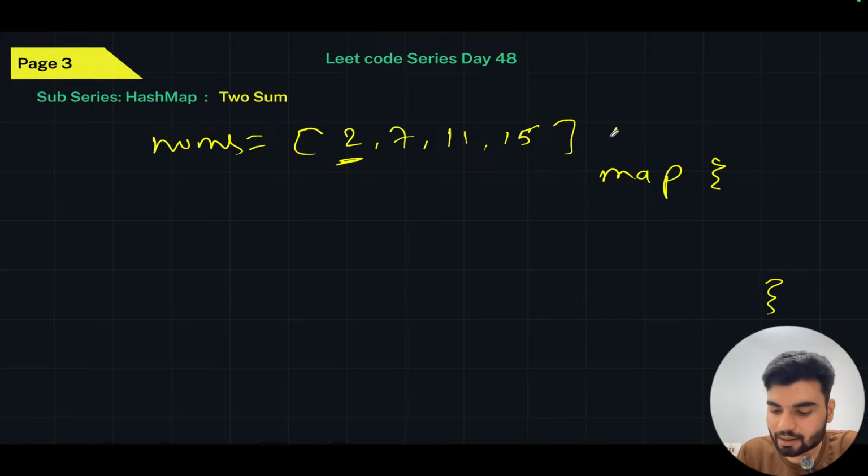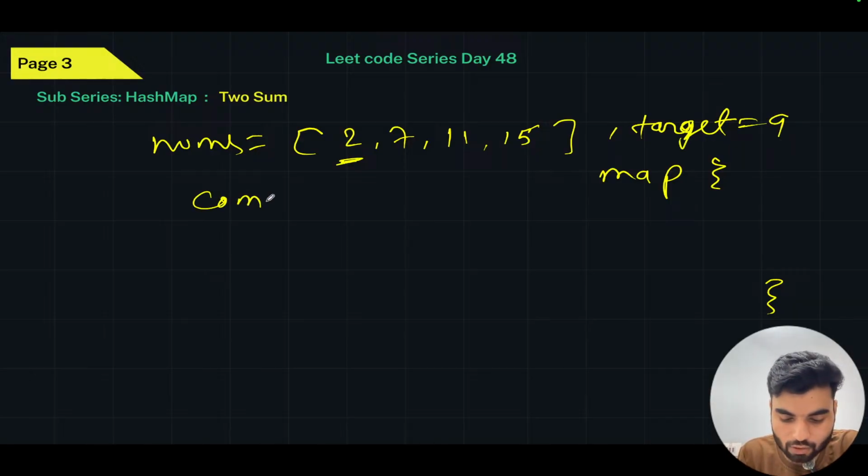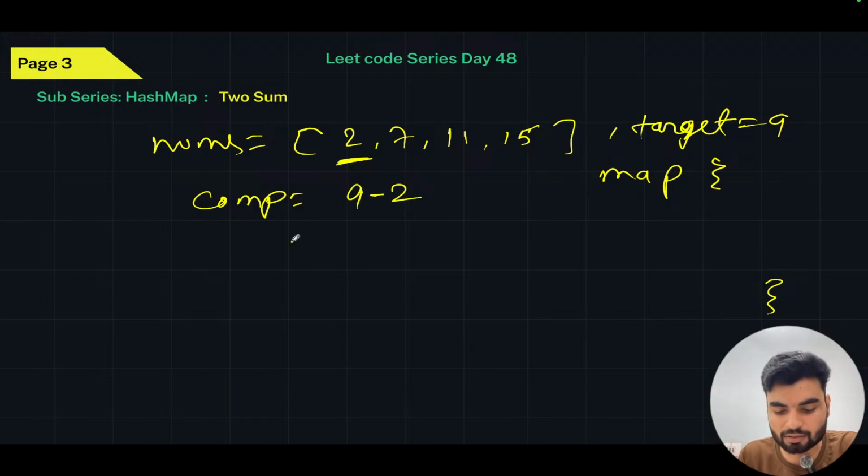I have the target also. Here the target was 9. I'll take a complement. What is a complement? The subtraction value. So 9 minus 2, what value am I getting? I received 7. I'll check: is this 7 available in this map? The answer is no, because the map is empty.